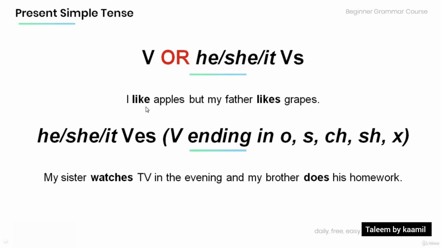But when the verb ends in O, S, CH, SH, or X, we add ES to the verb. For example, in this sentence, we have, my sister watches TV in the evening, and my brother does his homework. Note that we added es to the verb that ends in ch and es to the verb that ends in o.